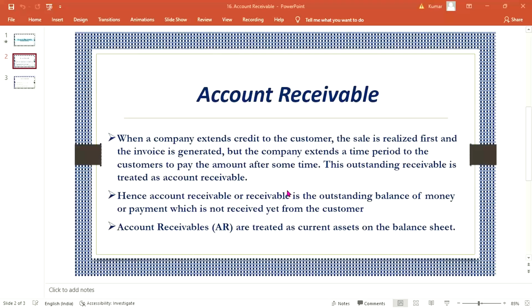The simplest meaning of account receivable is this: every company has customers and vendors. Tata Motors is selling their four-wheeler vehicles to customers in the market. It doesn't mean that they are selling directly.